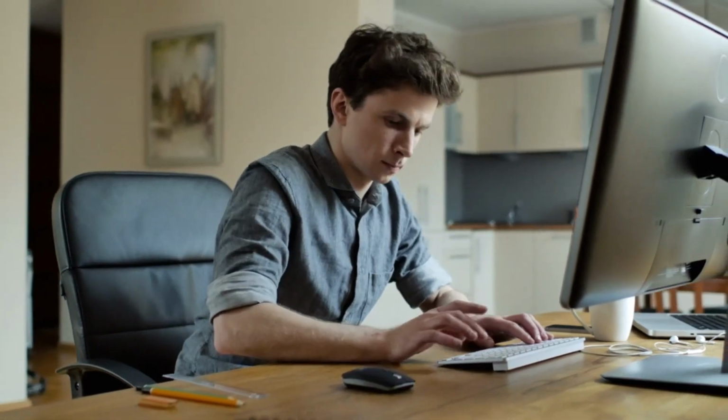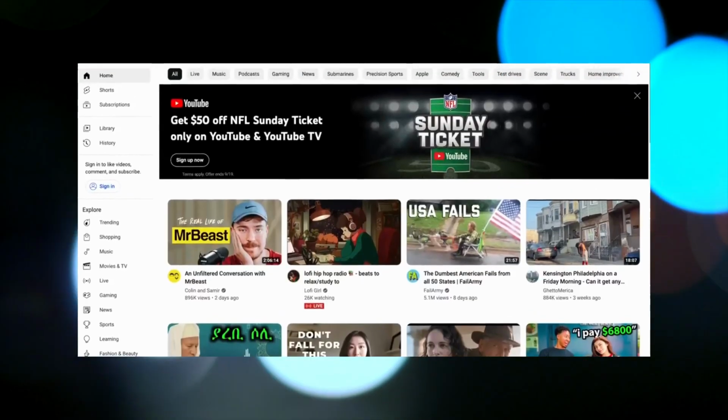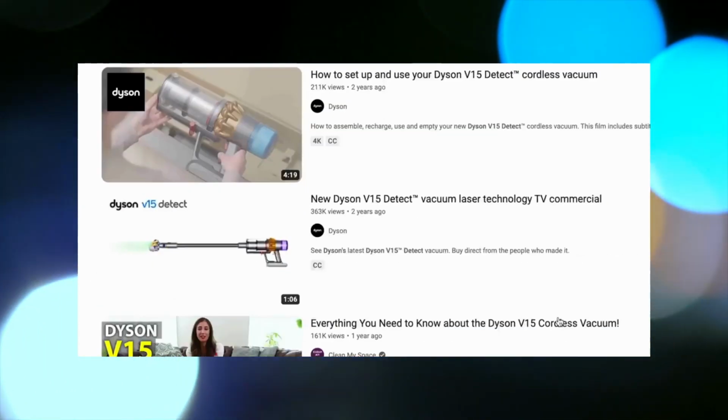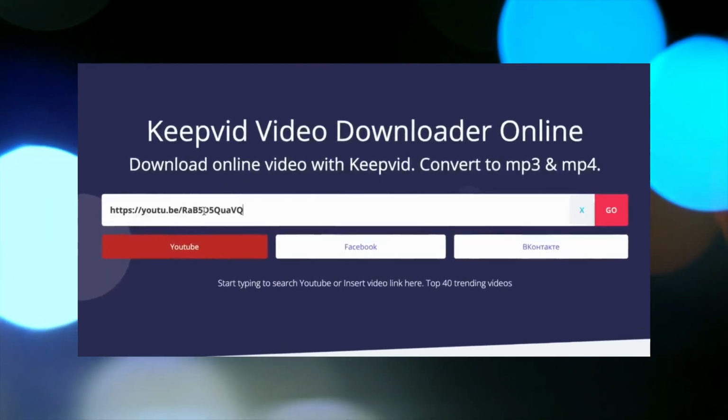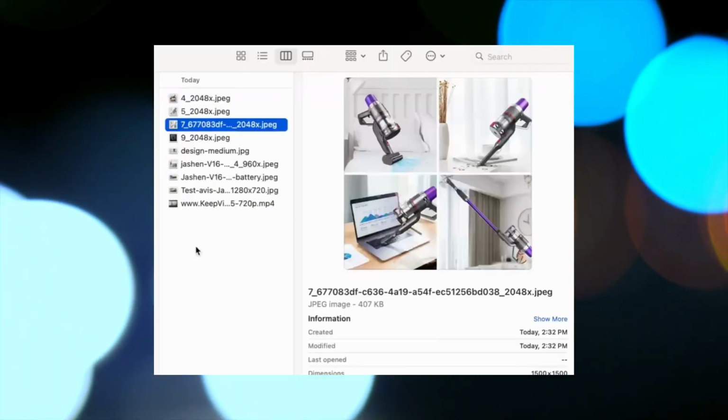Next, we need to locate a few videos demonstrating the use of the vacuum. To accomplish this, I will go to YouTube, search for the vacuum, identify relevant videos, and use a free YouTube video downloader to obtain these videos. Having gathered all the necessary assets for one vacuum, it's time to integrate them into the voiceover using InVideo.